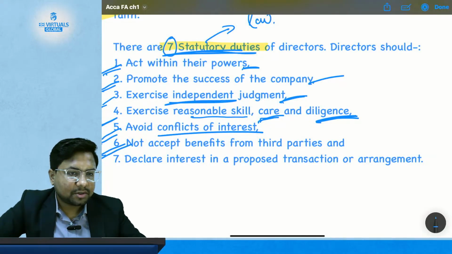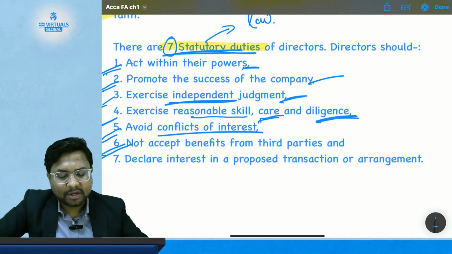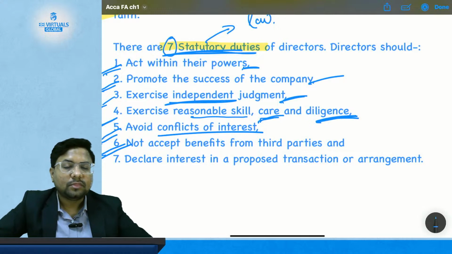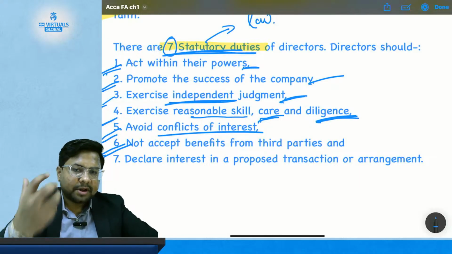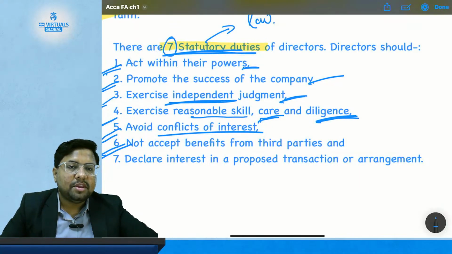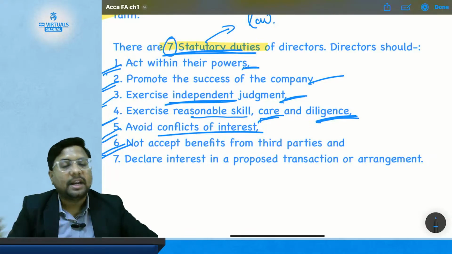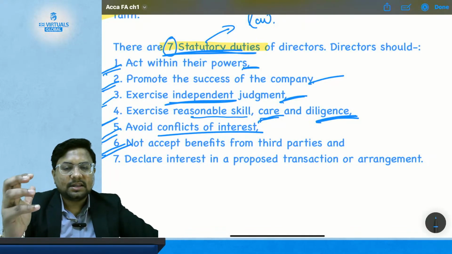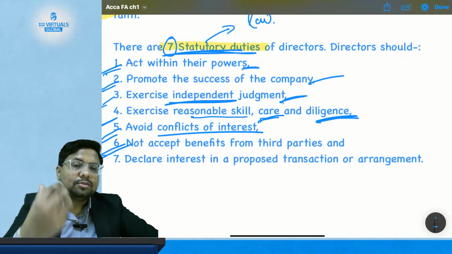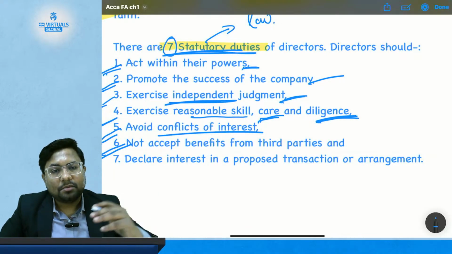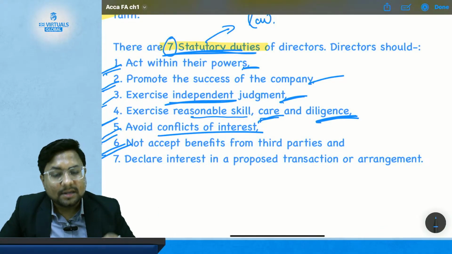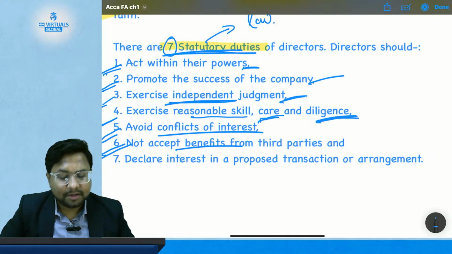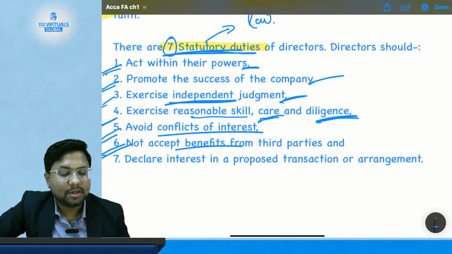Then duty number 6 of the director is to not accept benefit from third parties. Suppose some vendor is approaching me, saying that he will bribe me if I give the large order to that vendor. So suppose vendor X is coming to me and saying, sir, I will pay you this much money if you make that order in my name. This is accepting a benefit from a third party. So I should not accept any benefit from the third party.